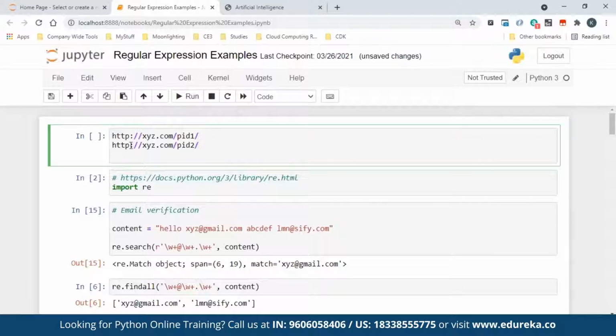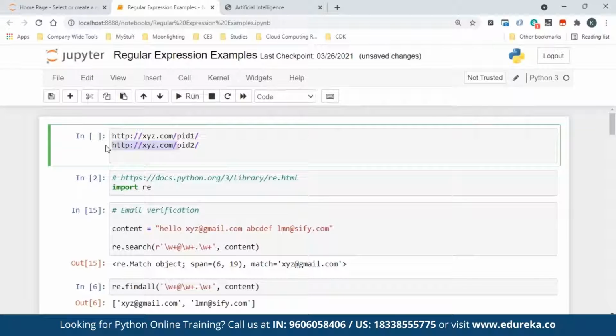Now, whenever I ask you to get a product ID, what is the pattern you look at? You can see the pattern is there will be a website which starts with http, then there is xyz.com, then there is a slash, then there is this guy. This is what you are interested in. This is what you fetch. And that is the same pattern you can apply here also, right?